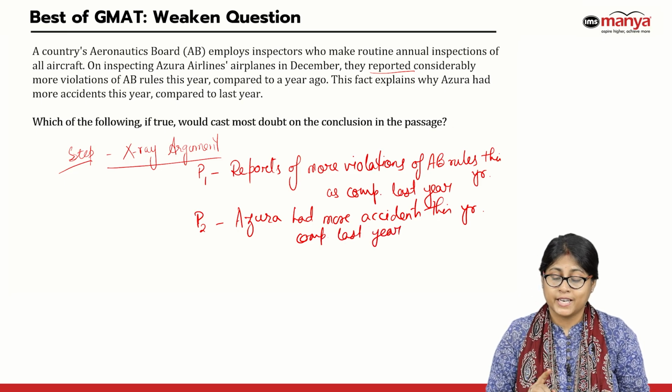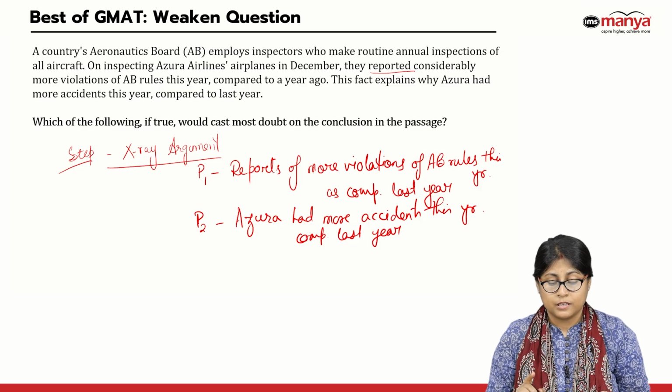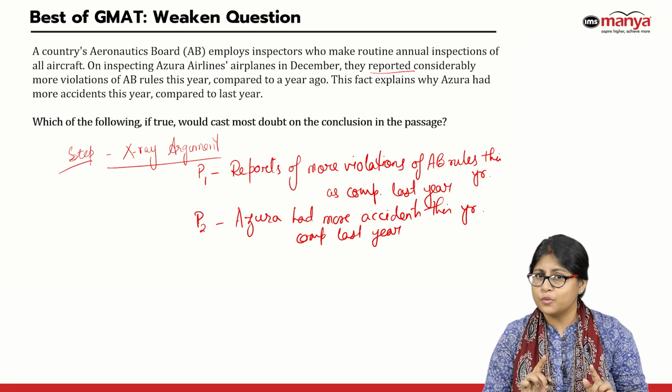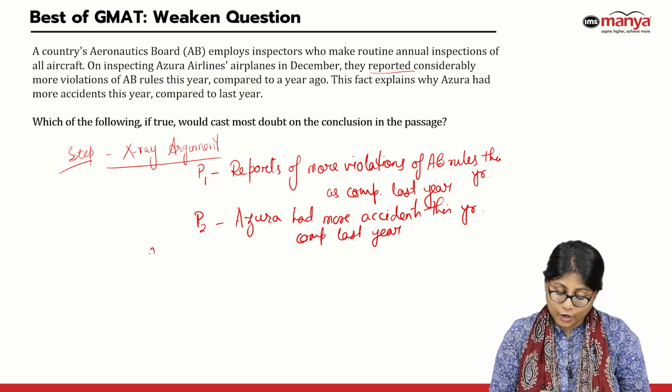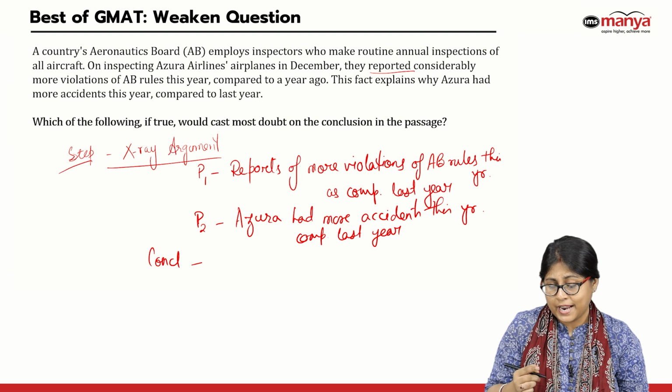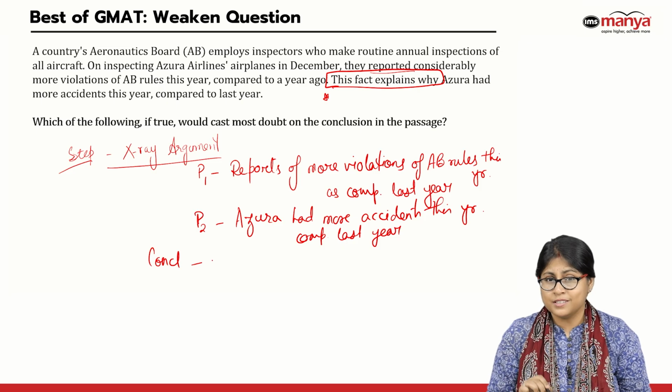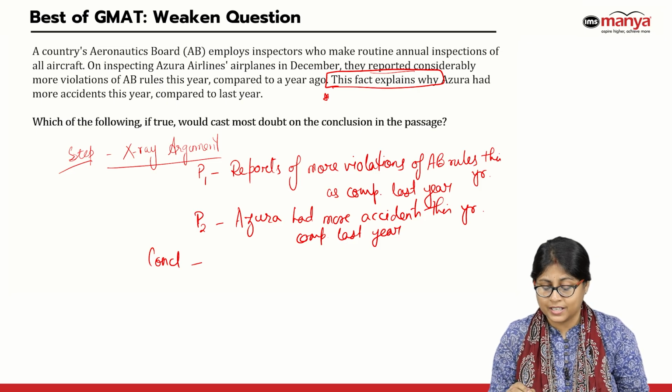Remember, don't always designate the last line as the conclusion. So, Azura had accidents is not really your conclusion. But then what is the conclusion? Your conclusion is that this fact explains why. That line is the key. What fact explains what? Now, since it's a why, it's a causal connection.